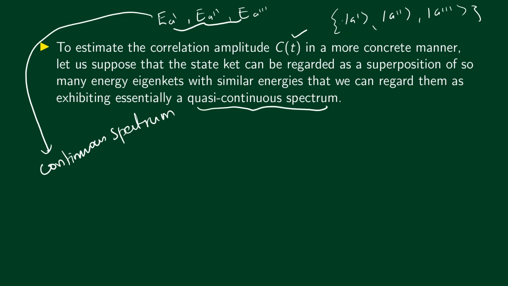All right, it's not exactly continuous, but if they are really close together, we can think of it as exhibiting a quasi-continuous spectrum. Okay, and in that case, we can use the mathematics appropriate for such situations. So instead of summations, we'll have integrals, etc.